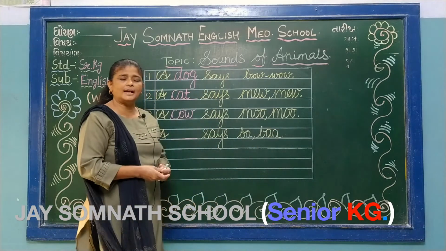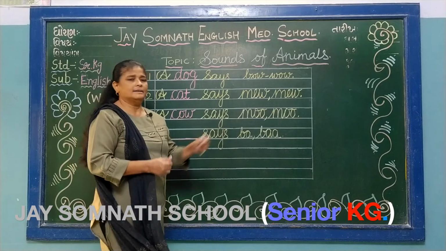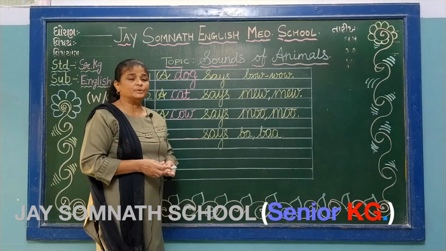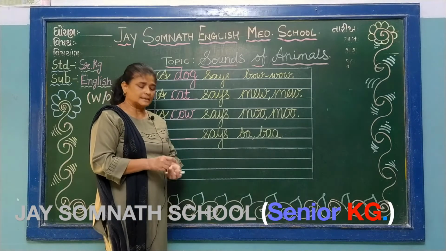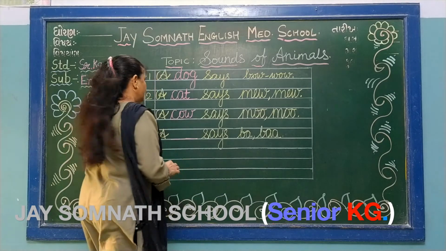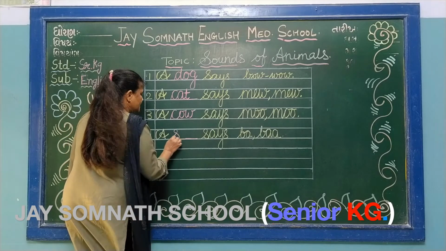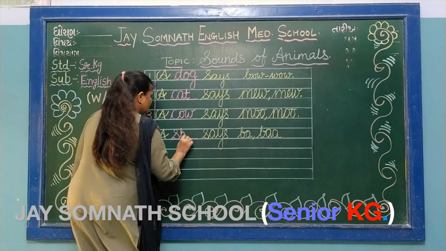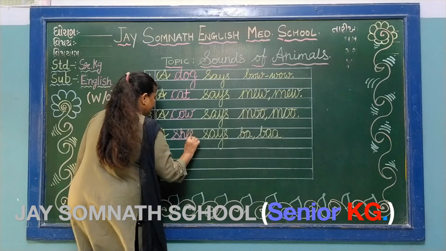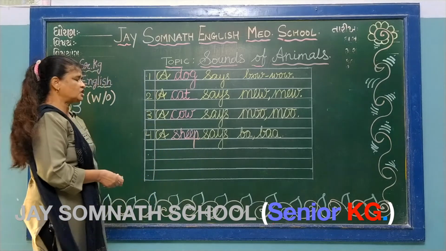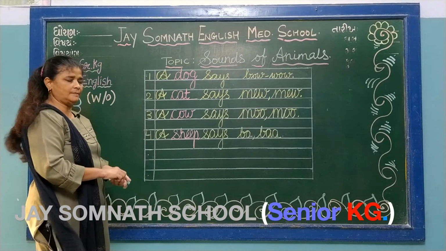Who says ba ba? It is called ba ba also and be be. The goat and the sheep, they say this, that is called the sound of sheep. Then write here in the fill in the blank S H E E P sheep.